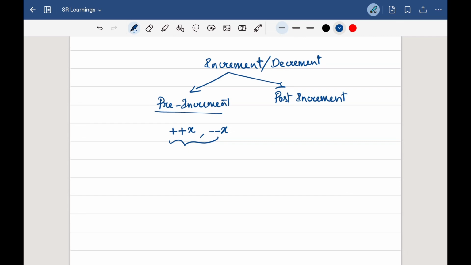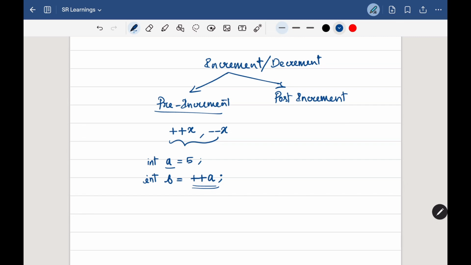So if we have int a equal to 5 and I'm putting int b equal to plus plus a, in this case we all know that a will be incremented, right?